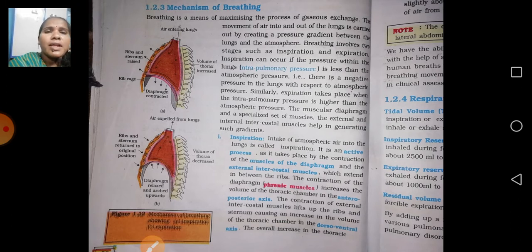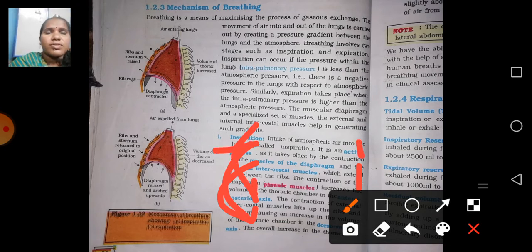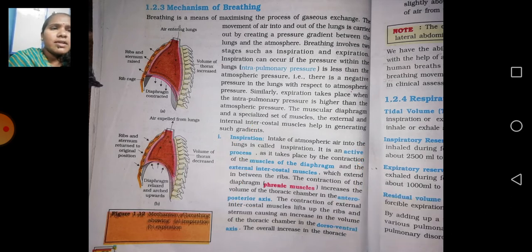Here I will show you. This question I told you may come for the 2 marks questions. What muscles are helpful for the respiration process?